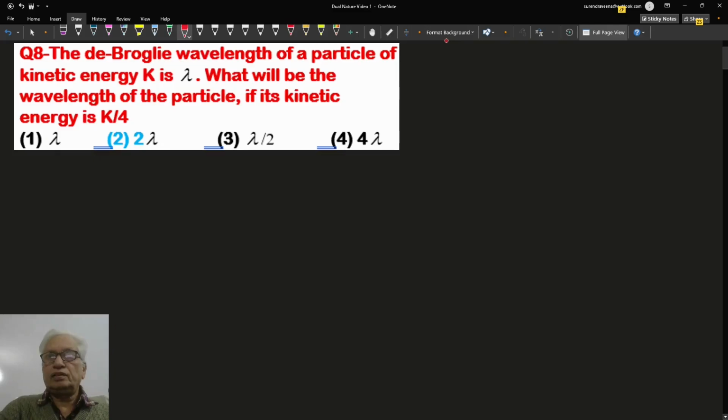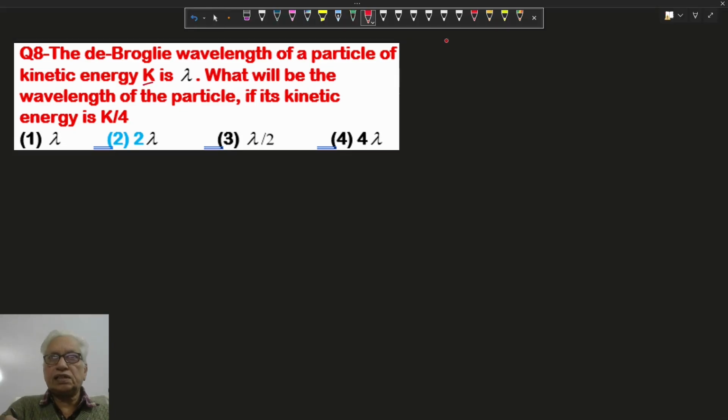So, hello. In this question, the de-Broglie wavelength of a particle of kinetic energy K is lambda. What will be the wavelength of the particle if the kinetic energy is K by 4? Now we know de-Broglie wavelength is given by h upon p, where p is the linear momentum, or root of 2mE. M is the mass of the particle and E is the kinetic energy of the particle.